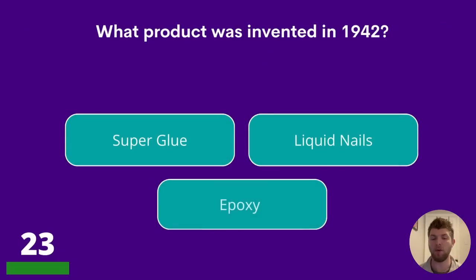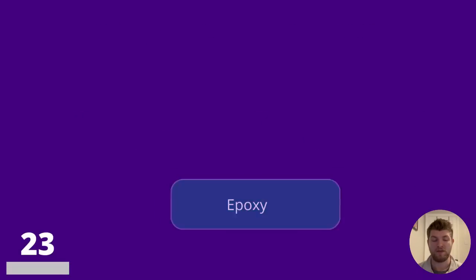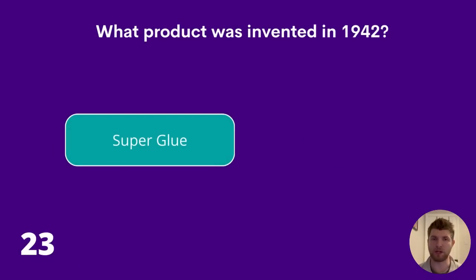Question 23. What product was invented in 1942? Superglue, liquid nails, or epoxy? The answer to question 23 is superglue.